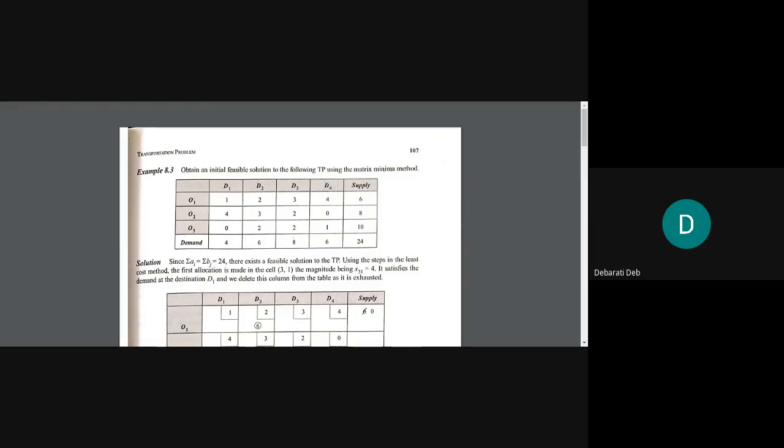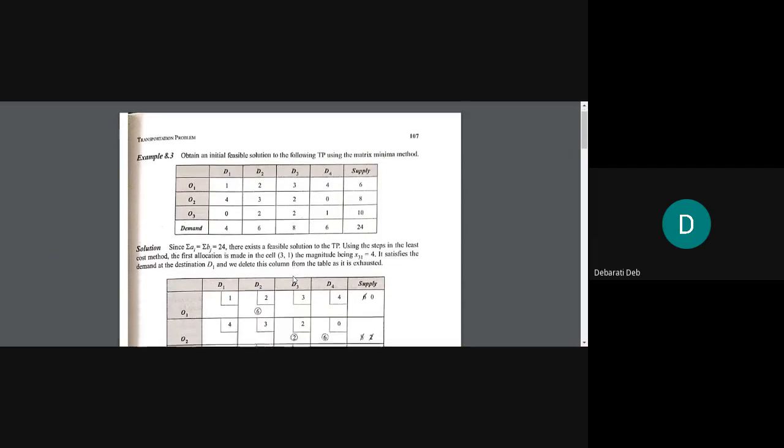Today we will do least cost method. You can see the file name. It is called least cost method, or also known as matrix minima method. You can give the heading least cost or matrix minima method.